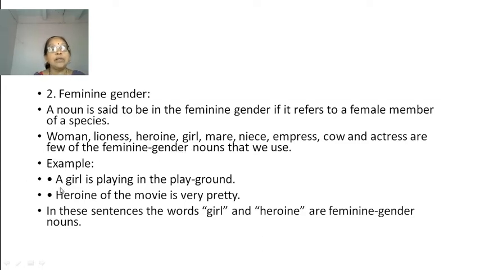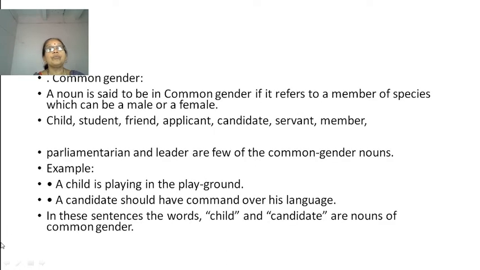use. Example: a girl is playing in the playground. Heroine of the movie is very pretty. In these sentences, girl and heroine are feminine gender nouns. Let us see what common gender is. A noun is said to be in common gender if it refers to a member of a species, which can be a male or a female.